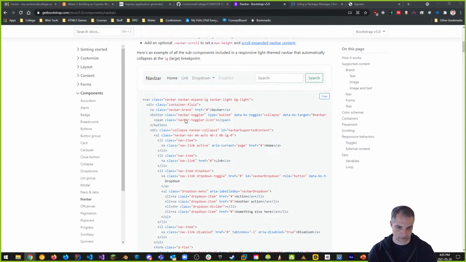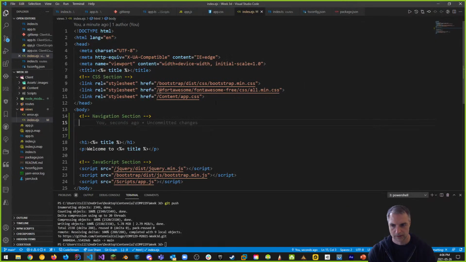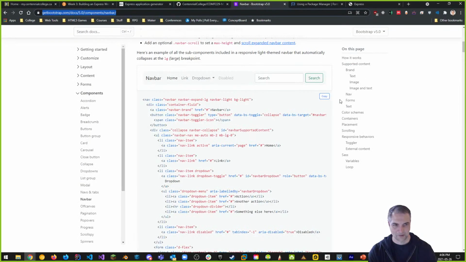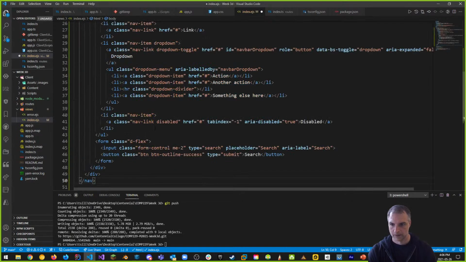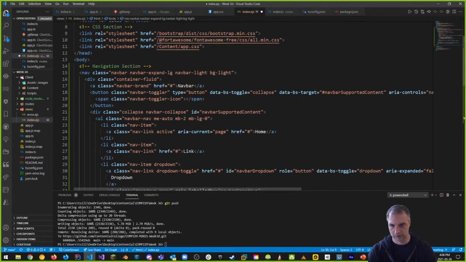So this is what we're talking about here. And once we have this thing, we can go back into our Visual Studio Code and paste it in. This. And we have all this extra code, right? Well, let's keep it as is for now to see what this looks like in our page. So this is the first part.